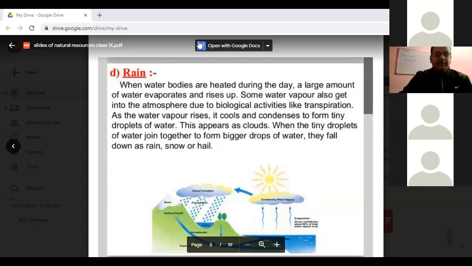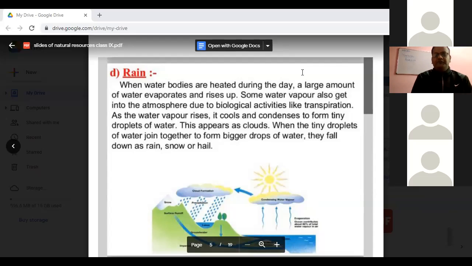Okay, very quick. Then I should give the first chance to the first one. Yes, Pallavi, you can unmute yourself. You have raised your hand very quickly. Yes, sir. During daytime, the seawater gets heated up and the process of evaporation happens. During evaporation, water vapor rises up and forms the cloud. This process is called condensation. After condensation, when the droplets become big and large, they fall in the form of rain, and that is called precipitation. In this way, the water cycle happens again and again.